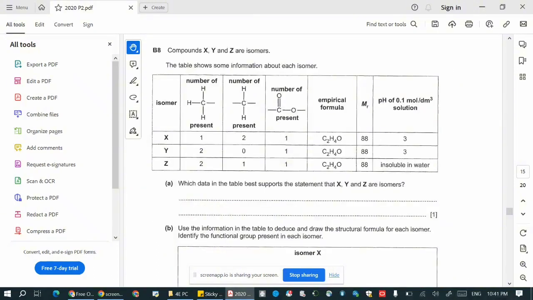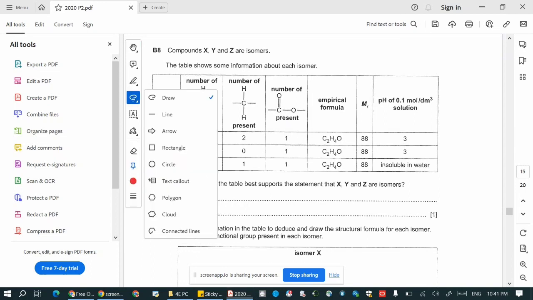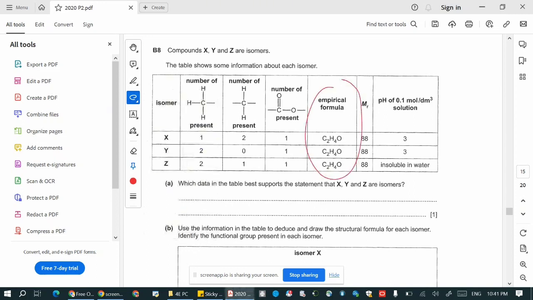This is B8. Which data in the table best supports the statement that X, Y, and Z are isomers? First of all, you need to know what isomers are. Isomers have the same molecular formula but different structural formulas. So which data supports that X, Y, and Z have the same molecular formula? It is actually the empirical formula, because the molecular formula is a multiple of the empirical formula.